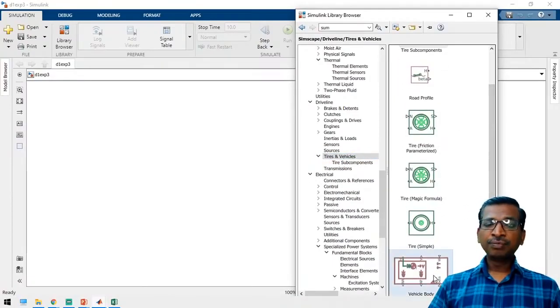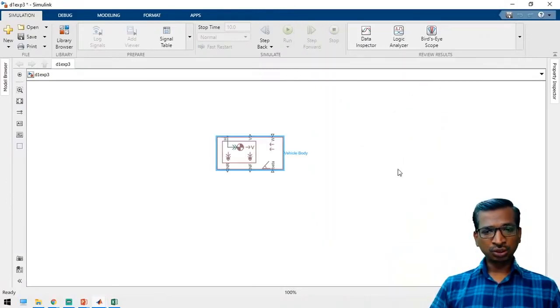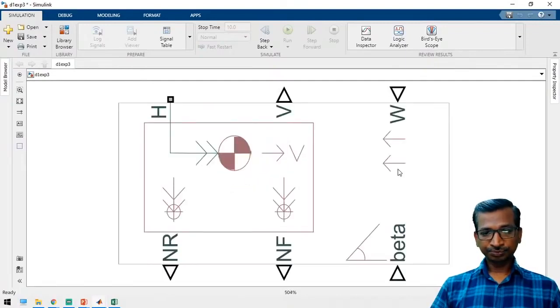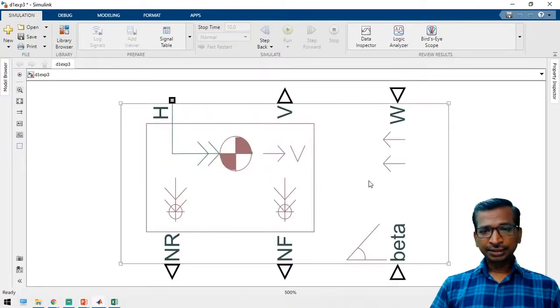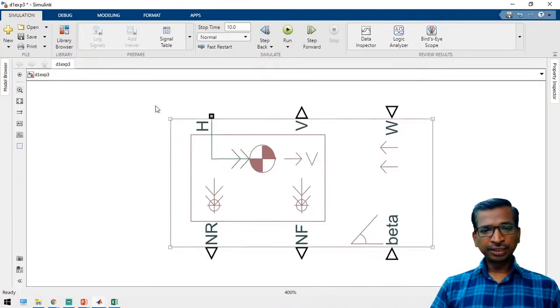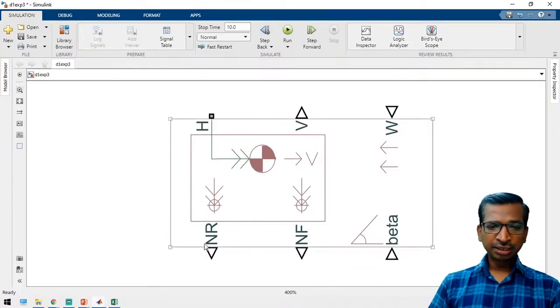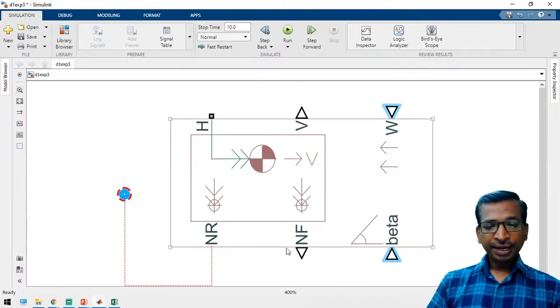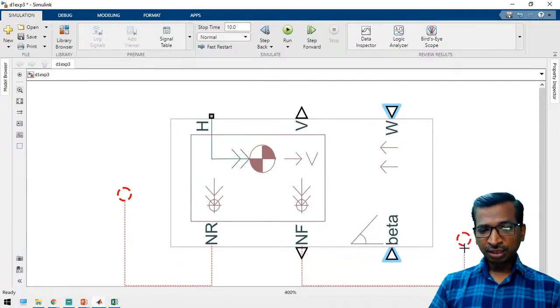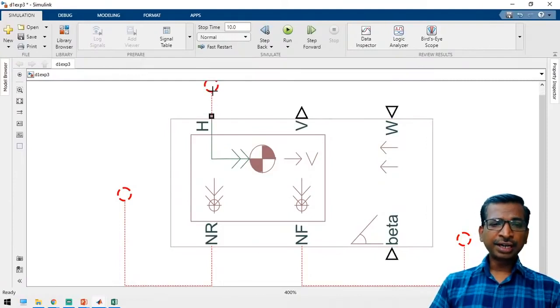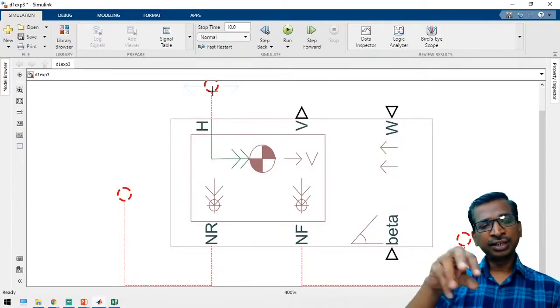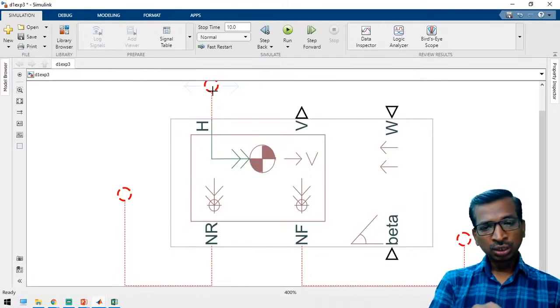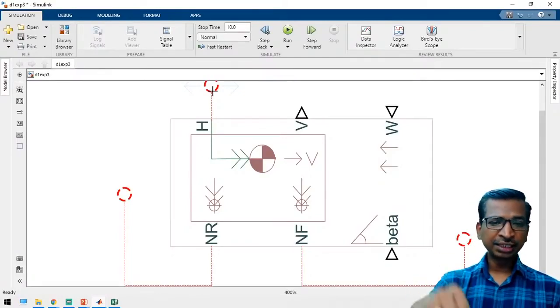So first we need a vehicle frame, that is the vehicle body. Just drag this component and keep it in your workspace. Is it clear? So just drag this component and then keep it. Actually it has some components. This is the port to connect the rear wheel, and this is the port to connect the front wheel. This is the vehicle hub. So you can connect two tires and then connect this to the hub. In that case, the entire vehicle system will come together.